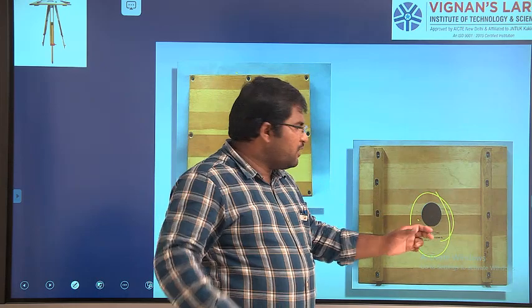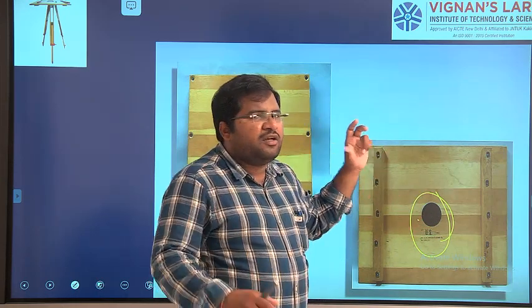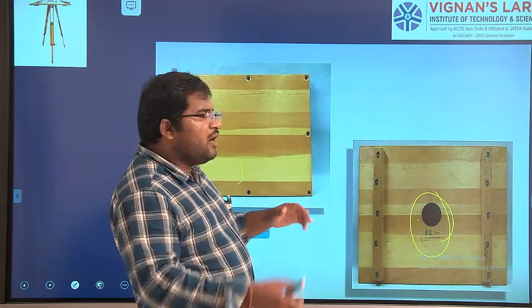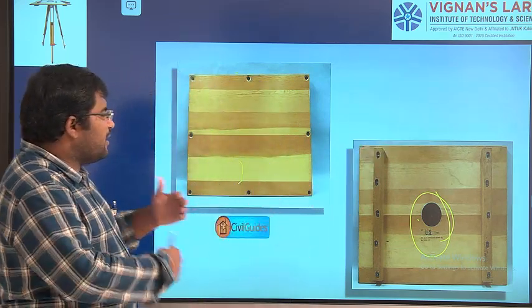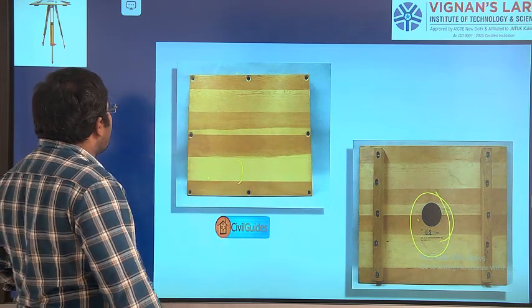With the help of that we are going to fix in a particular direction. If you want to turn the plane table, you can release the clamp and turn it again. You have to fix it. So then our survey moves on, right?